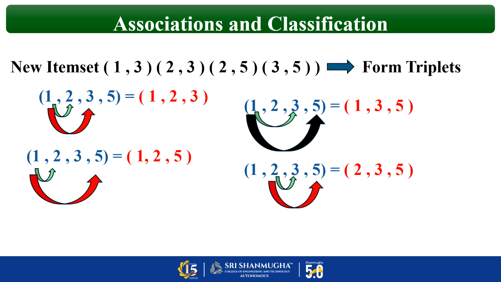So based on the confidence value, you can conclude that these items are bought together. Okay? The question can be either with numbers or with words like bread, butter, milk, jam, juice. Whatever comes, you can conclude with this. The final conclusion is 2 union 3 implies 5 or 3 union 5 implies 2. So only these two item sets are purchased together, the remaining are not.